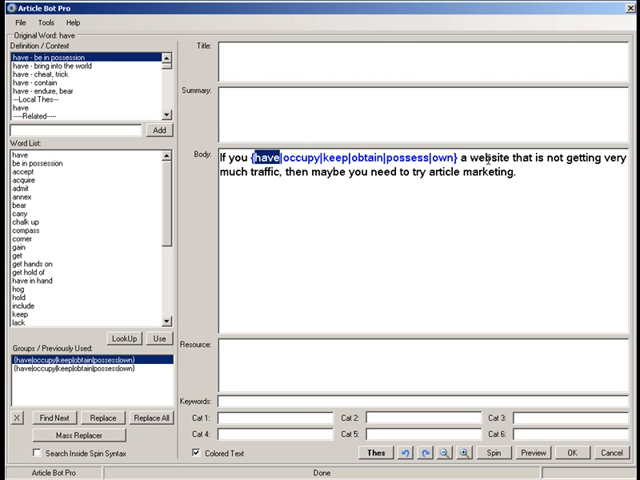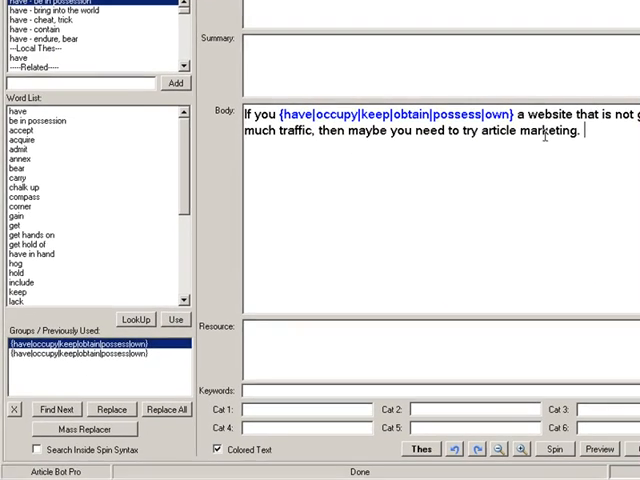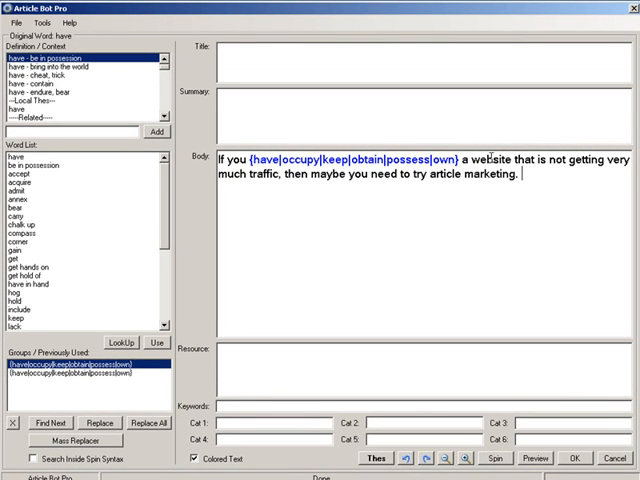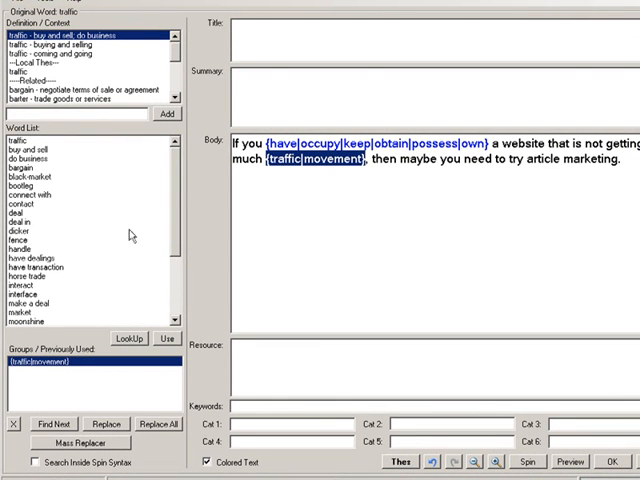So if you have a website that is not getting very much traffic, then maybe you need to try article marketing. Now, if you have spun or created a bunch of different articles, you will eventually have a bunch of groups made up. For, let's say, you could have website or site. Traffic could be visitors. We could simply say movement. So if I replace the button and then I want to add visitors, all I have to do is type that in and it will get added, and you'll see that the groups increases.